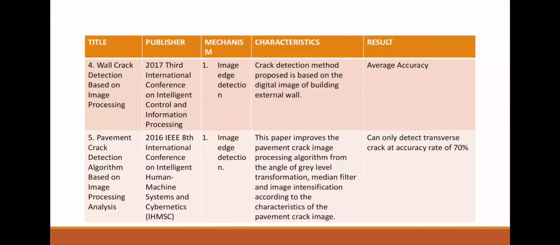And the last paper which we are going to refer to is the pavement crack detection algorithm, which was presented in the 2016 IEEE 8th International Conference. This paper improves the pavement crack image processing algorithm from the angle of gray level transformation, median filter and image intensification according to the characteristics of pavement crack image. Basically, it detects the cracks of the pavement with an accuracy of around 70%.